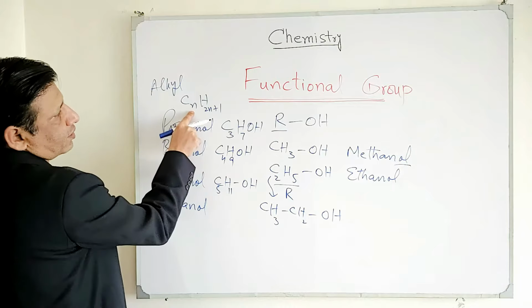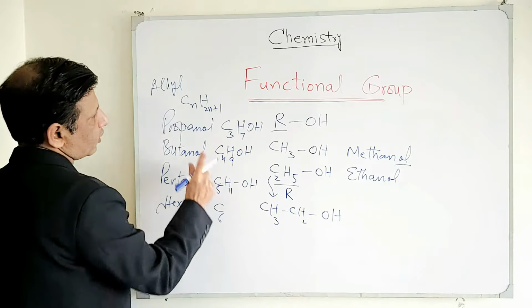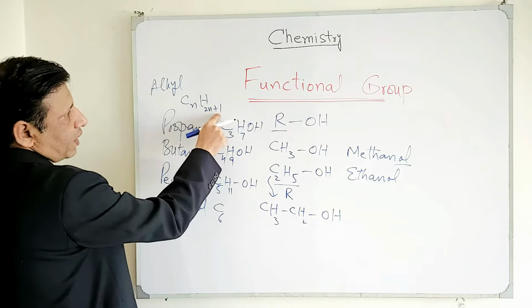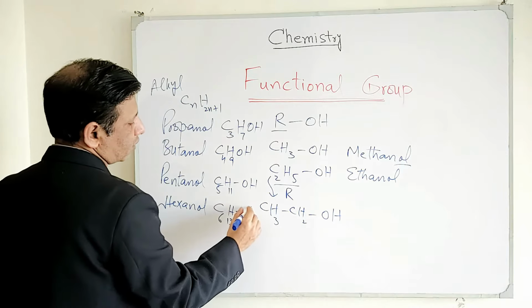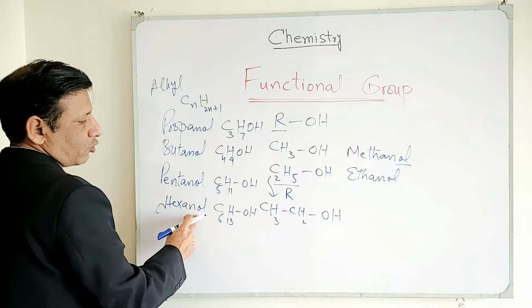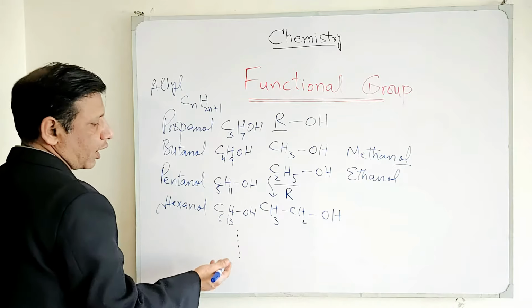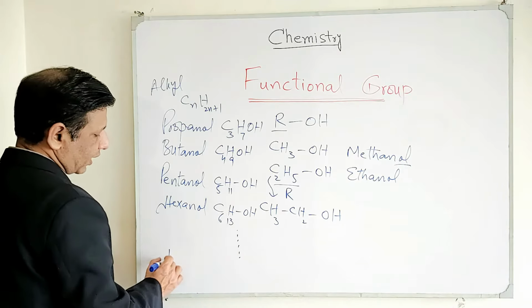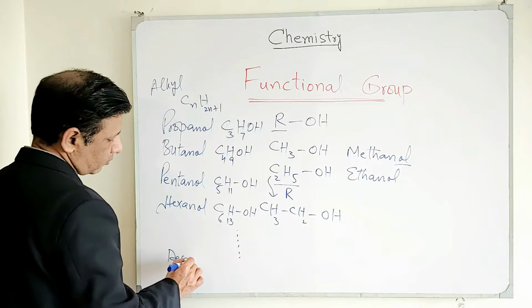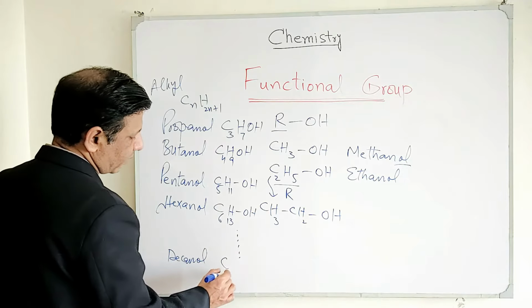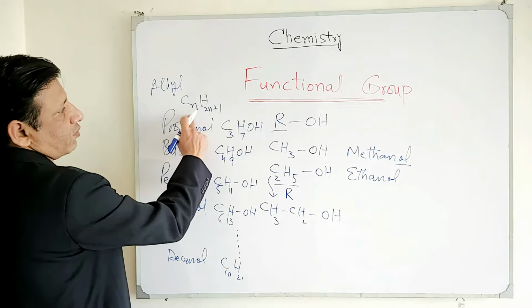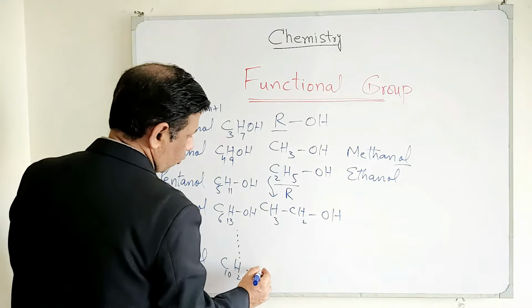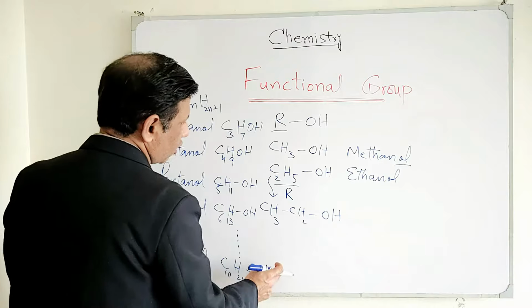So we will place 6 here, C6. H2n plus 1 means 12 plus 1, 13, so C6H13OH. This is what we call hexanol, and so on up to decanol, where deca stands for 10. So C10H21, as per this same convention, and then OH. This is what we call decanol.